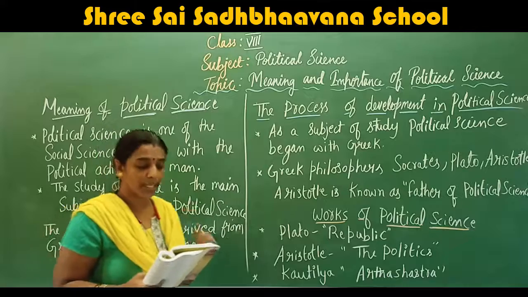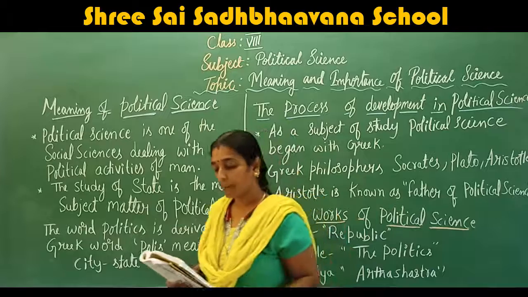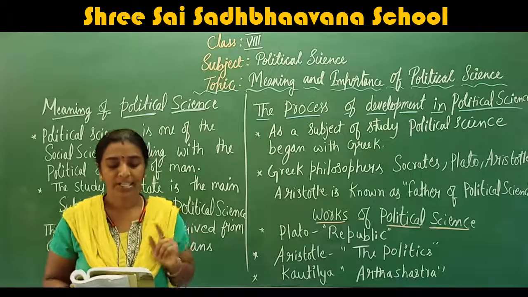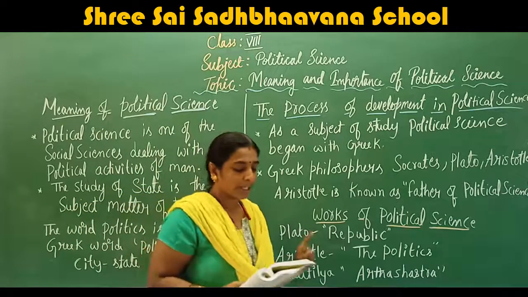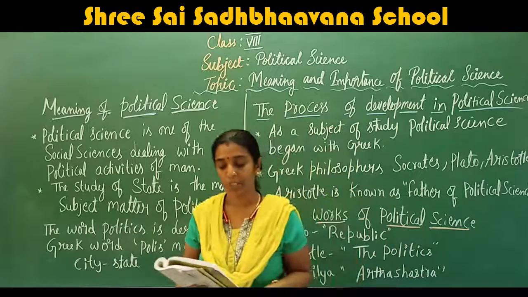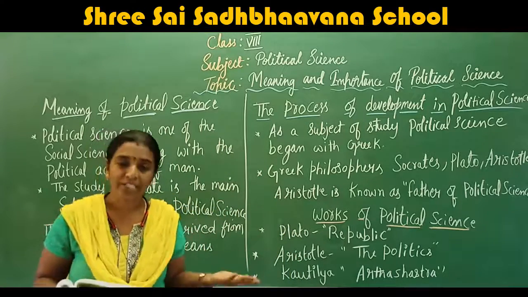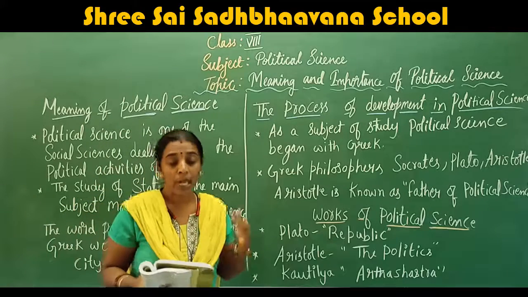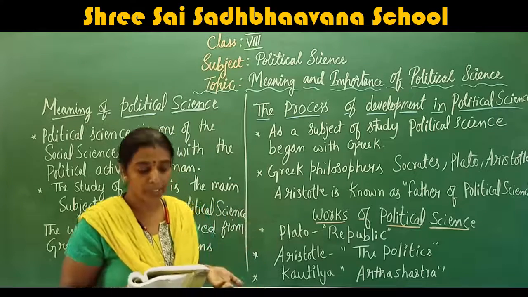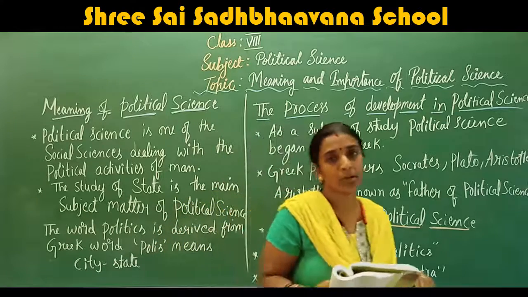So the important point is political science studies the origin, development, nature, administration, type, scope of a state, and rights and duties of the citizen. Political science is the study of all facts of the state. It is also a study of the past, present, and future of political institutions. Political functions and political theories can also be studied.